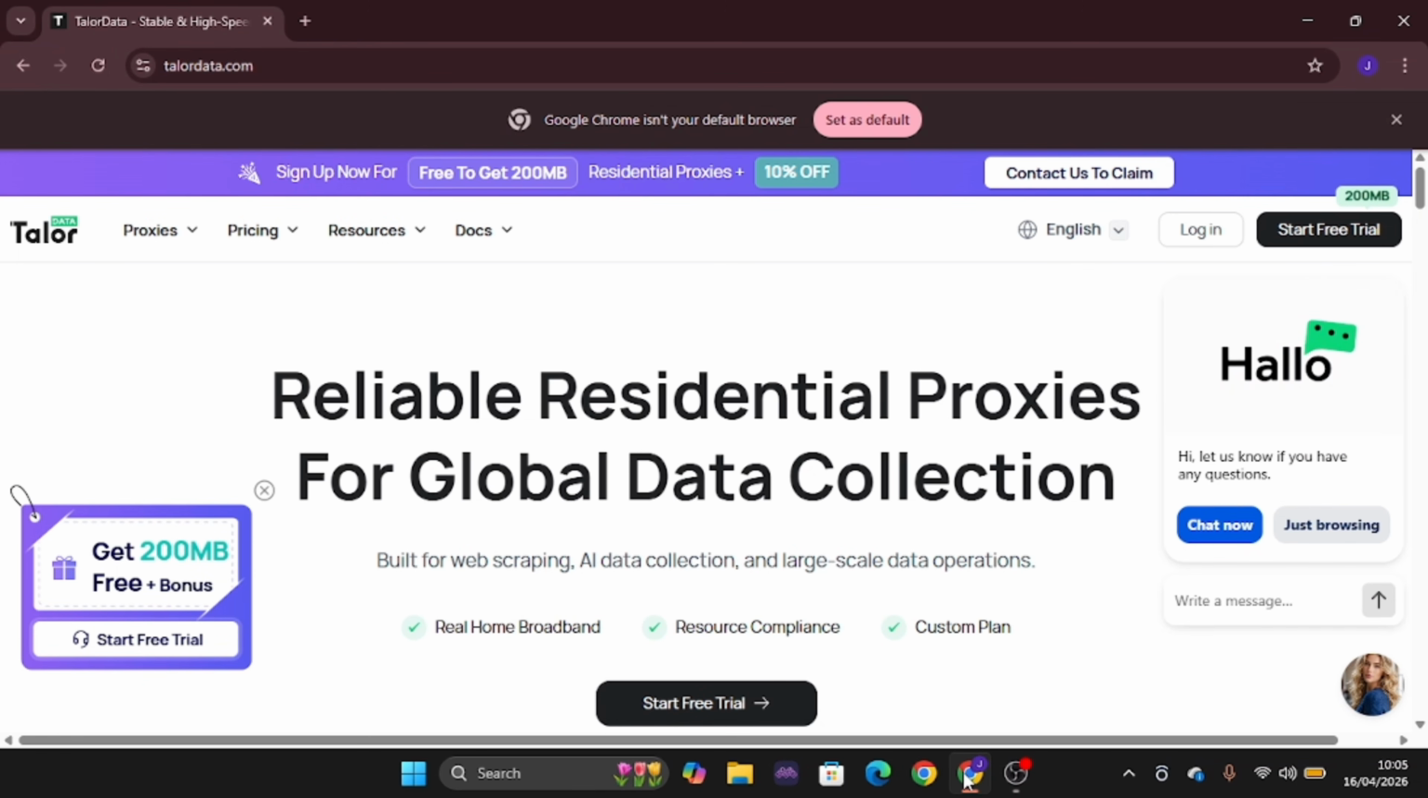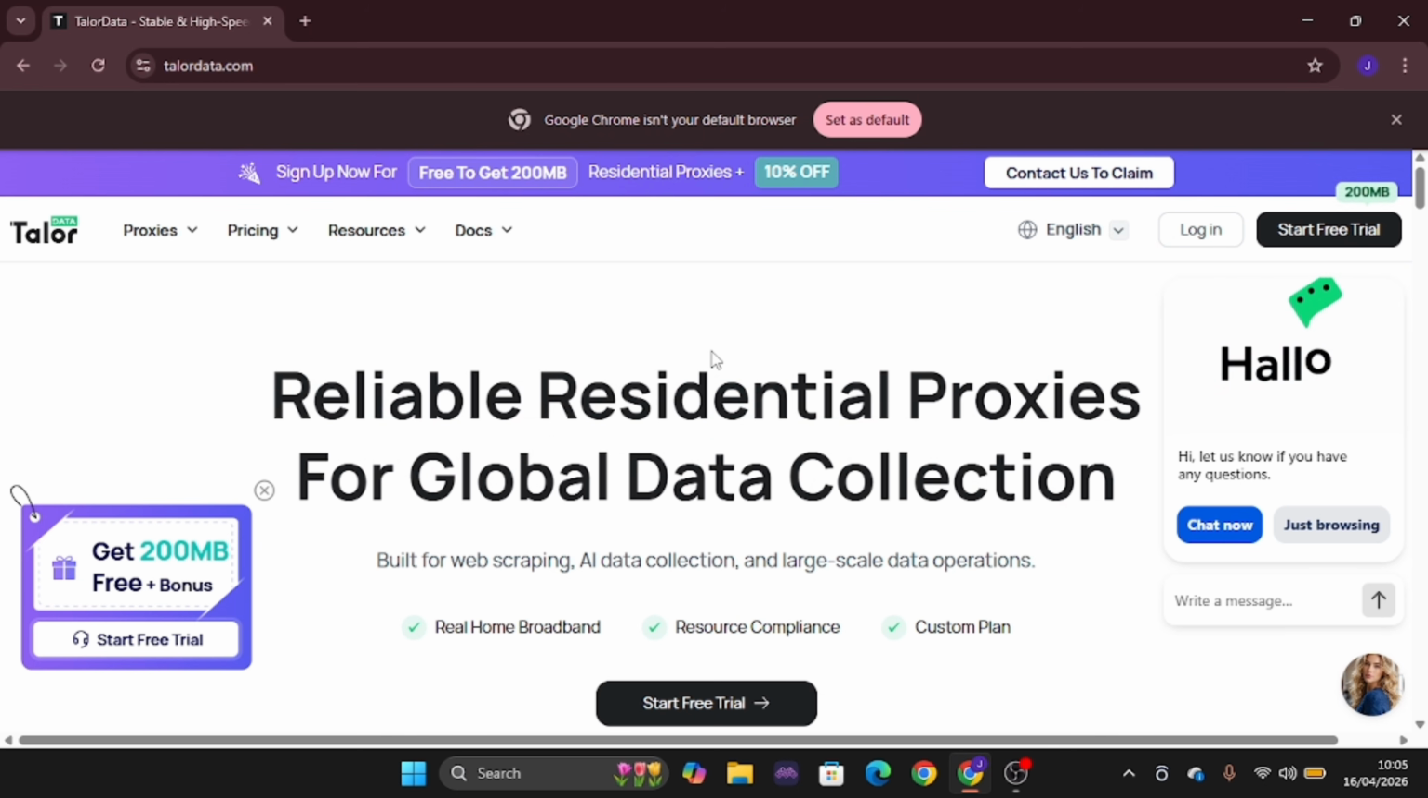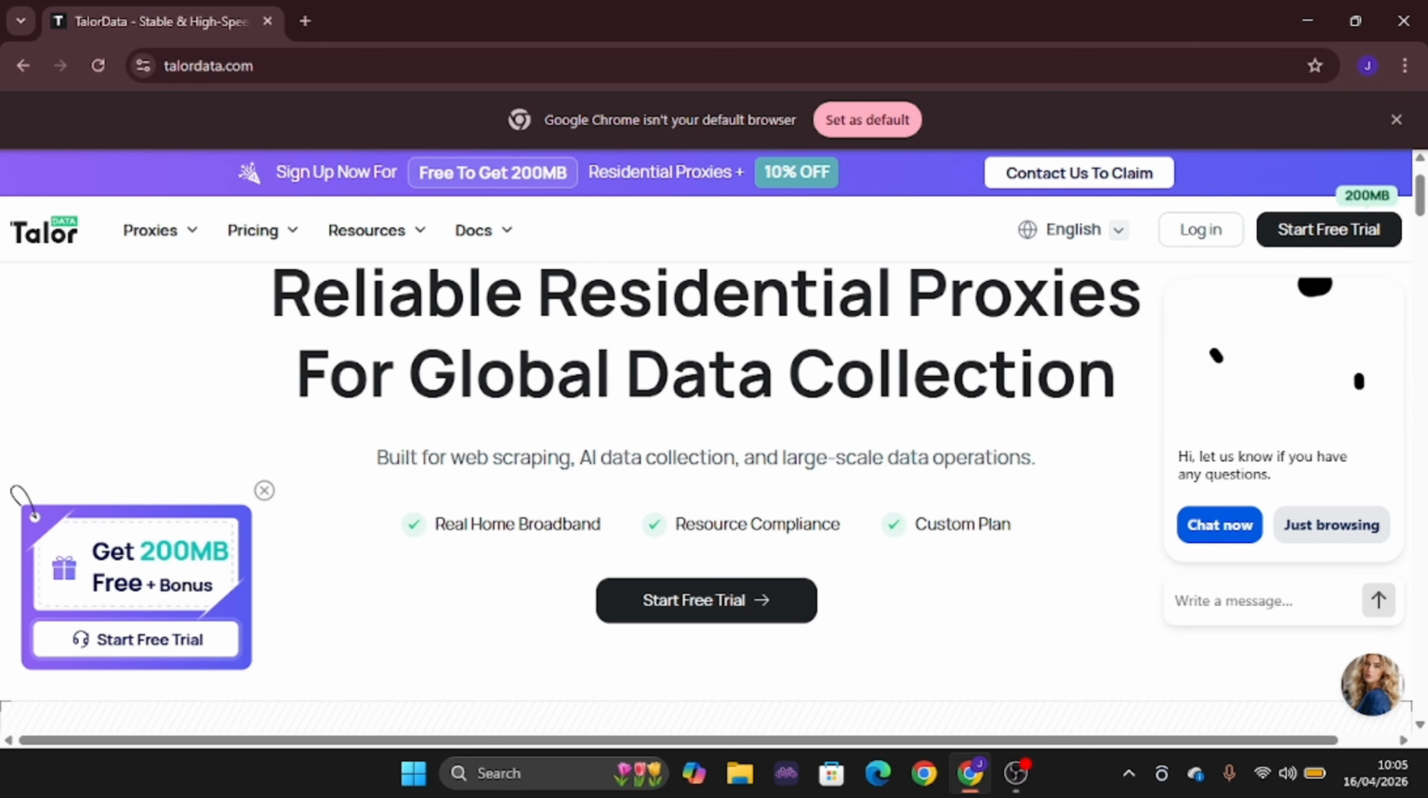When you take a look at the screen right here, you can see it says the reliable residential proxy for global data collection. When we talk about proxy, we are talking about things that can change your location. This is a proxy that works globally and it has been tested. I'm not going to be talking too much. I'm just going to be walking you through this interface before showing you what this platform entails. It is called TalorData.